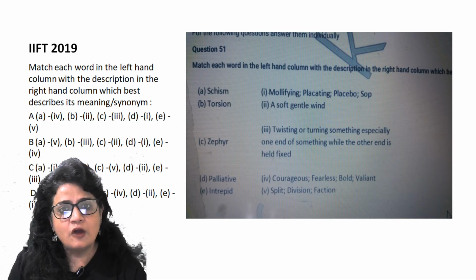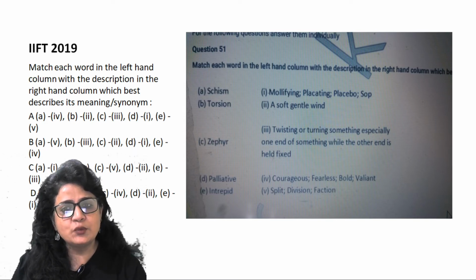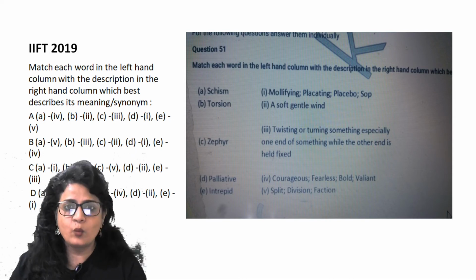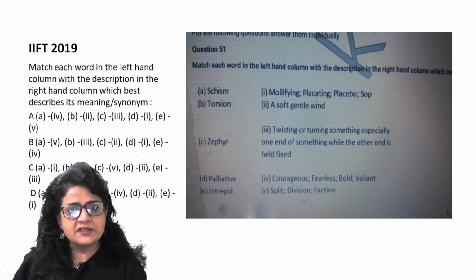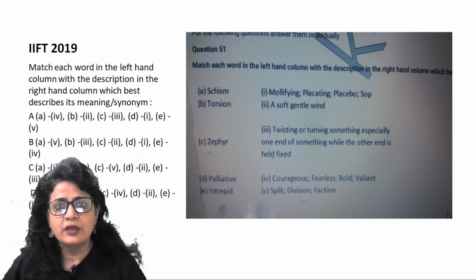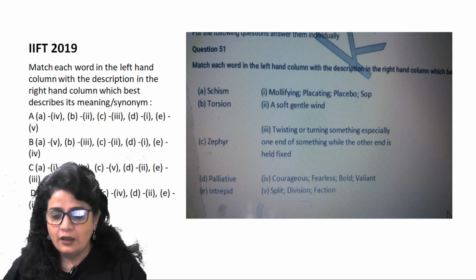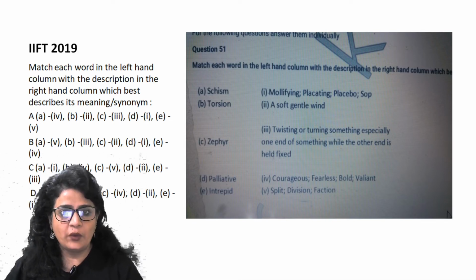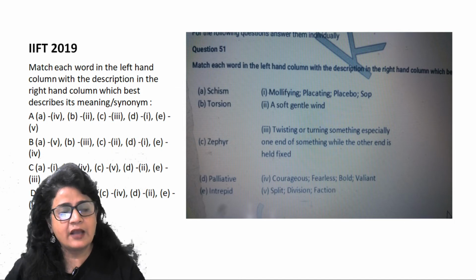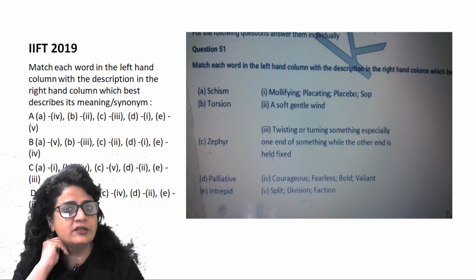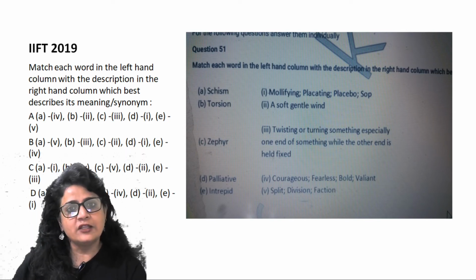Now, torsion is basically to twist something, especially when one part of that thing is fixed and another part is moving. So that moving part is twisted. That is what torsion is. Okay, so zephyr is used for a soft, gentle wind, right? Time and again, this word has come, so be clear with the meaning of this word. Zephyr is a soft, gentle wind. Thandi thandi hawa jo chalti hai, that is zephyr.